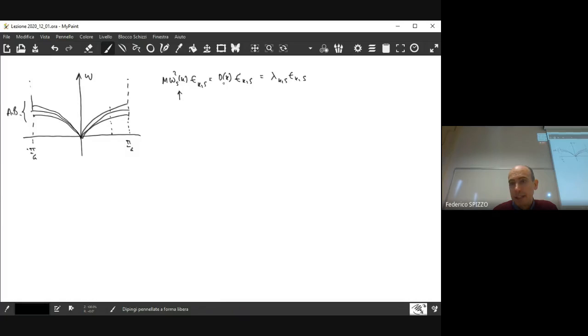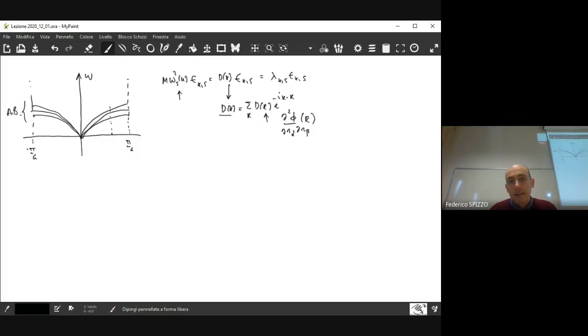That depends on D. D includes the dynamical matrix, includes the matrix D of R, and the matrix D of R is the matrix that is defined as a function of the second derivative of the interaction potential between the ions in the lattice that you are investigating.